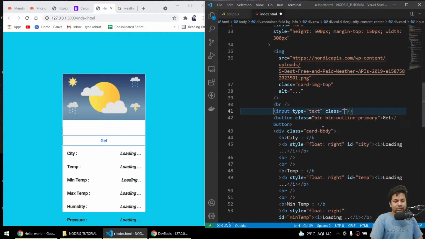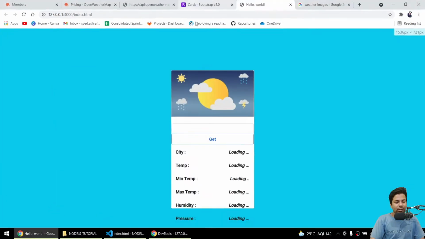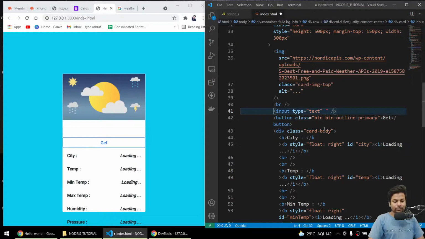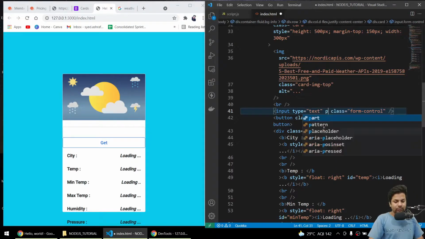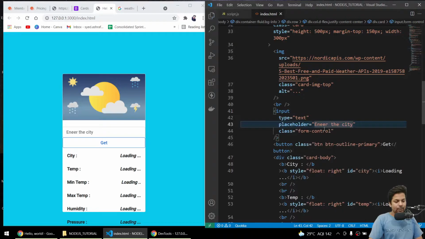But in here I can say class form-control. Yeah, now that's also looking okay. If I make it bigger, we got a text here, so we can just put a placeholder or something like that. Placeholder: enter the city. You enter the city and we'll get the data for you.